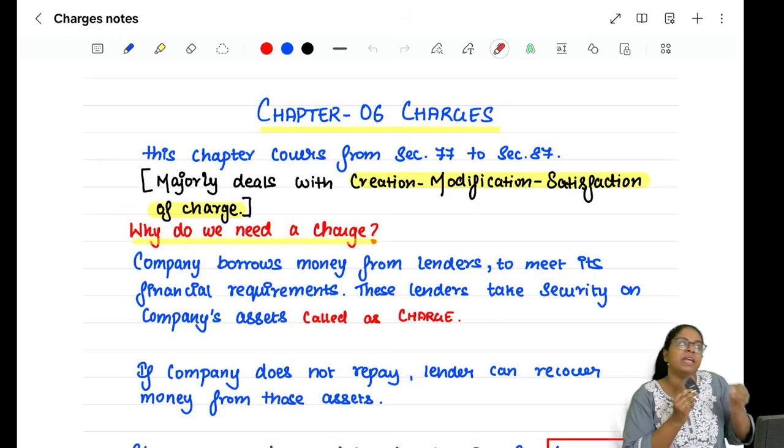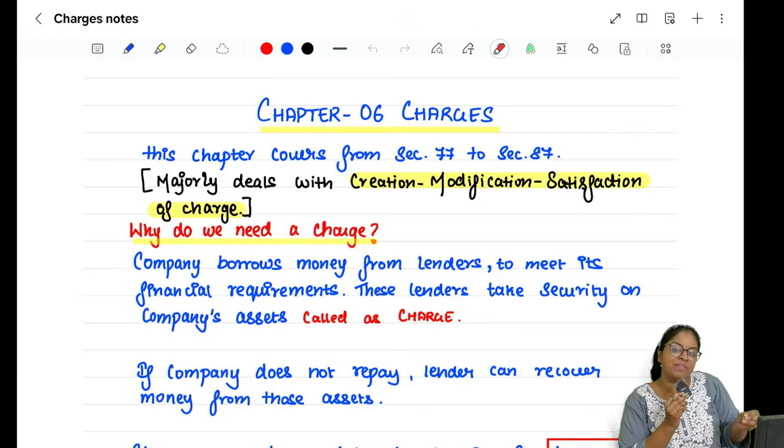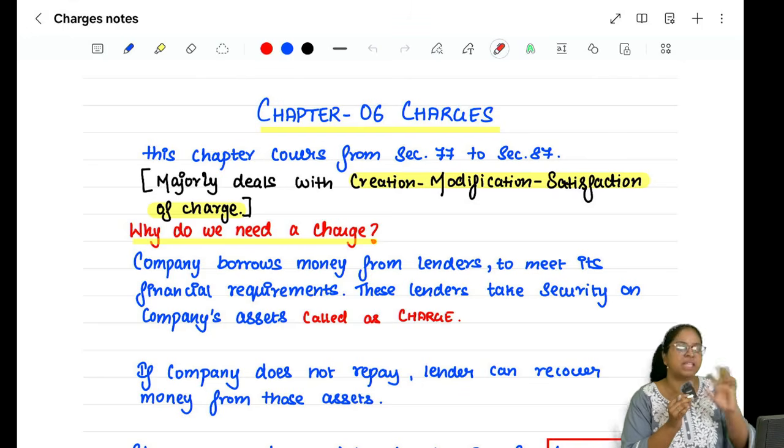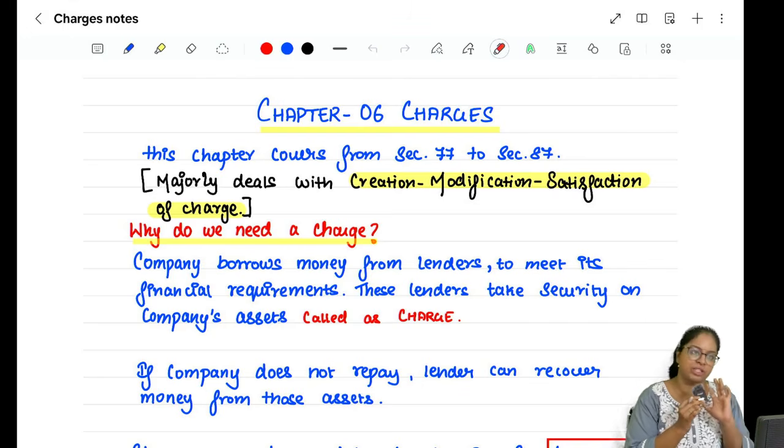In the chapter la main ah நம்ம மூணு விஷயத்தை பத்தி பேசுறோம். முதல்ல வந்து creation of a charge, next is modification of a charge and last is satisfaction. So main ah இந்த chapterல இத பத்தி தான் பேசுவோம். இத தவிர there are some miscellaneous provisions as well, like charge must be registered with the registrar, it must be registered by the company, all of those punishment provisions are there. So all of that also along with the revision we will keep covering.